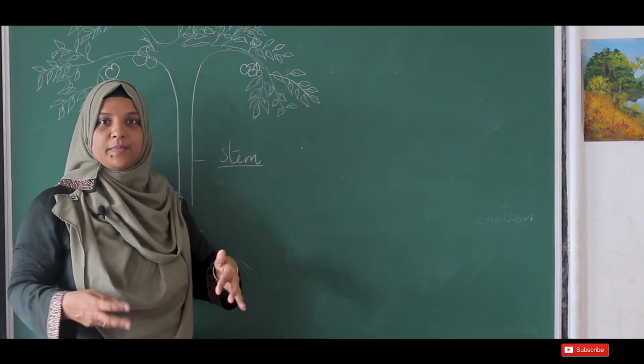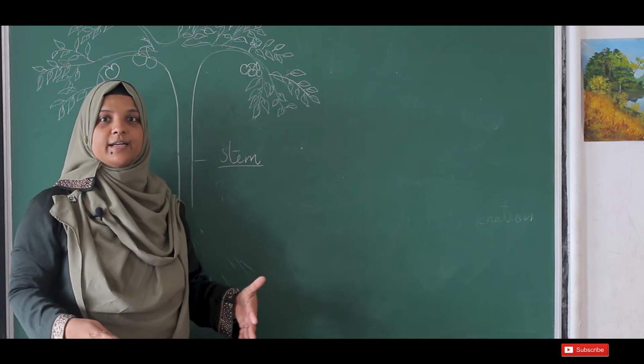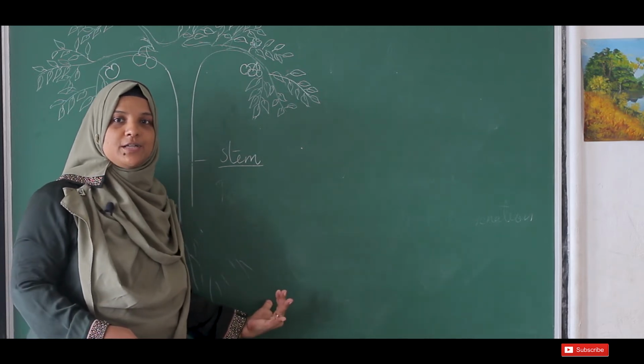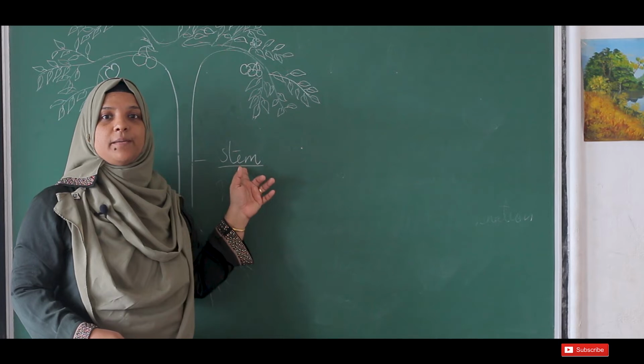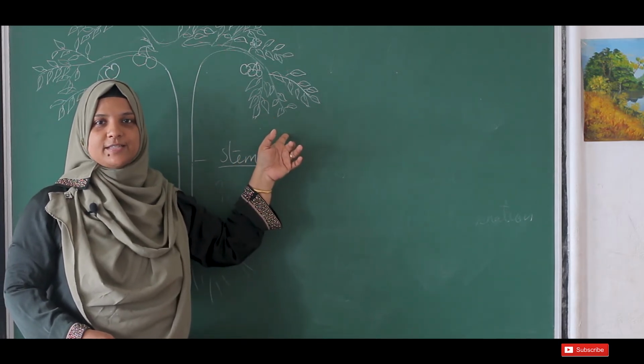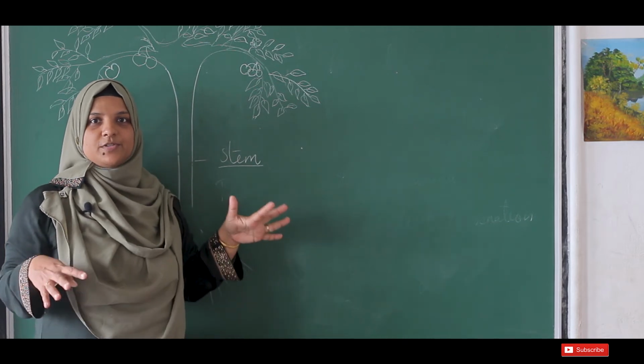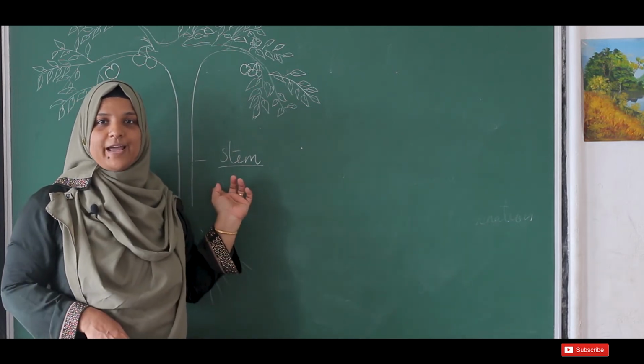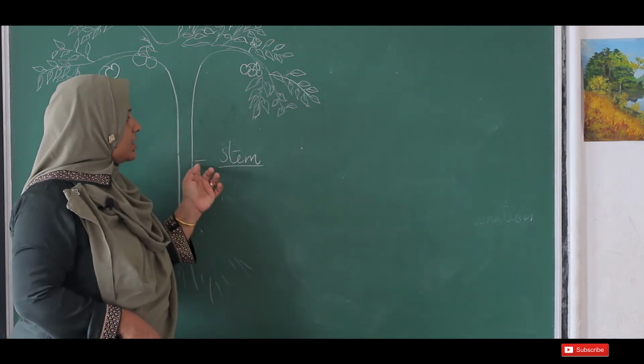So water and minerals from the soil are absorbed by another portion, conducted through the stem, and reach the leaf where the preparation of food takes place. And it gives an erect posture for the plant. Okay, so that is about the stem.